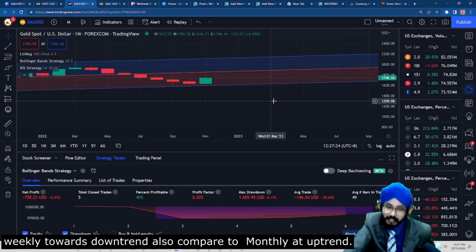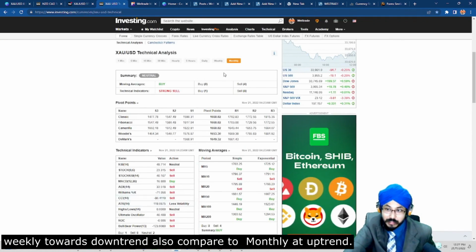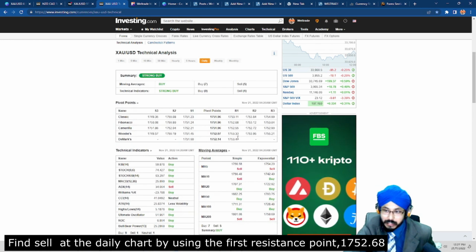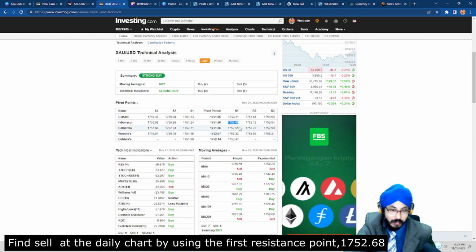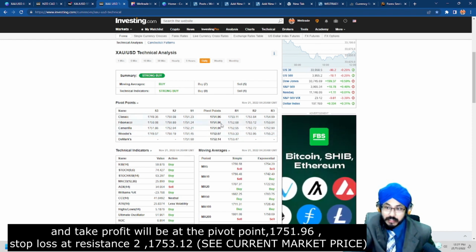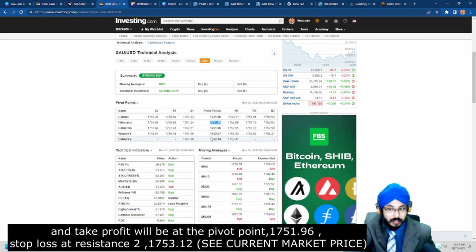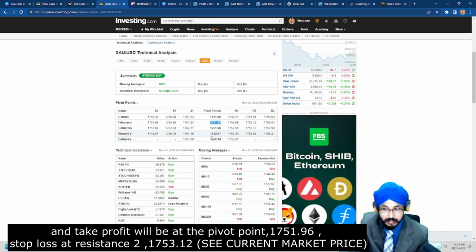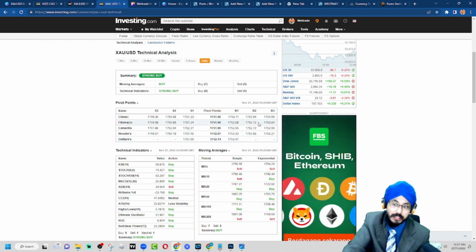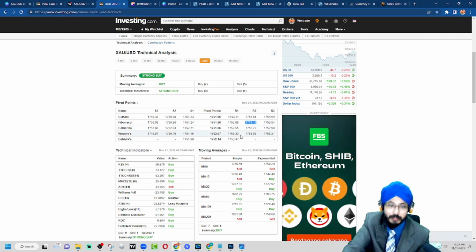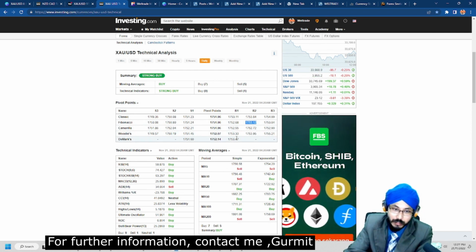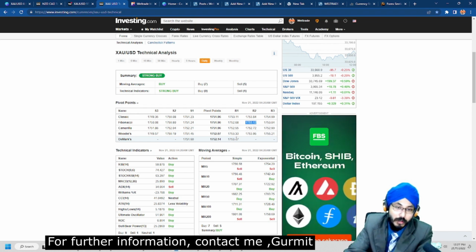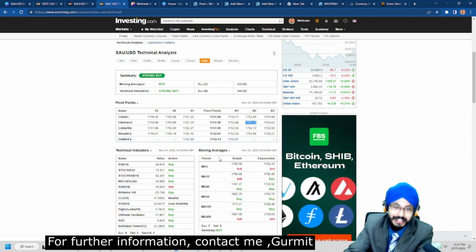we will look for our sell points. If we are looking for our sell points, we go to our daily and take our resistance one, which is at 1752.65. Then we can take profit at the pivot point, which is at 1751.96, and we can place our stop loss at 1753.12. So this is where we go for our entry, place our stop loss, and also place our take profit.